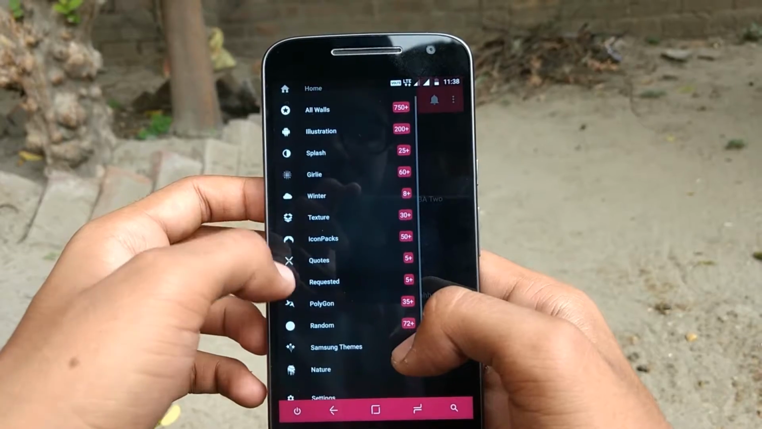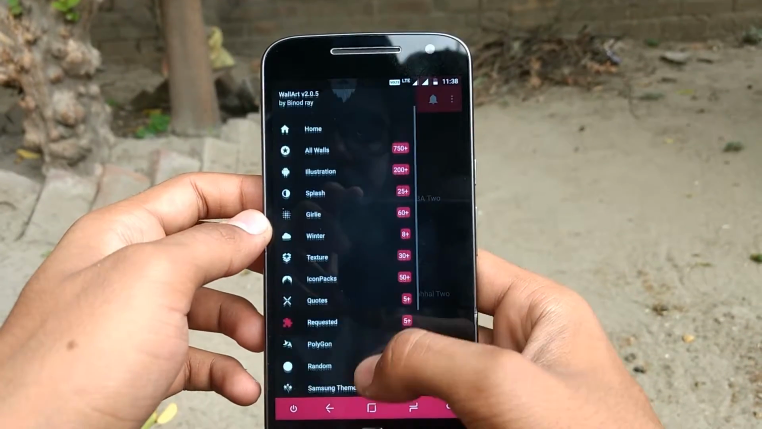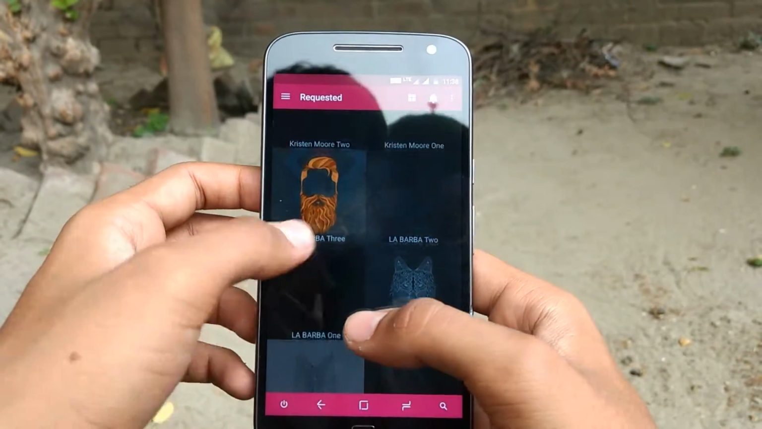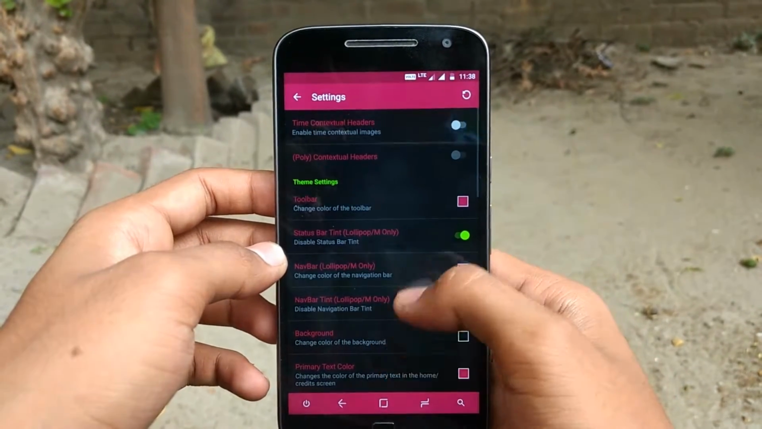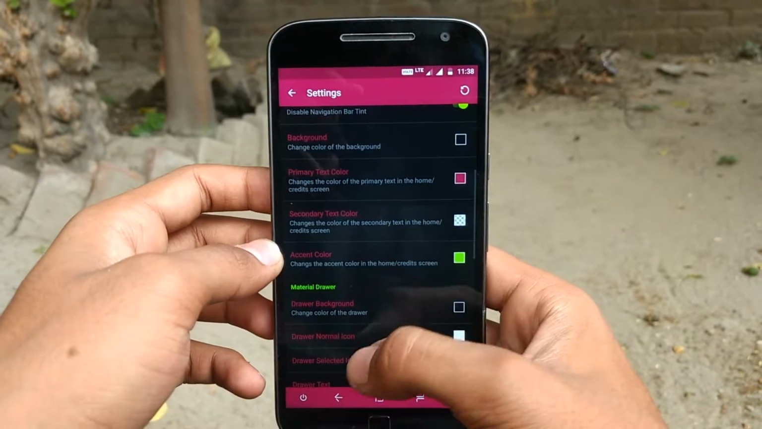If you go on settings, there are settings that you can change the theme of the app.